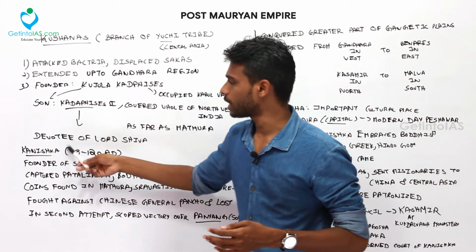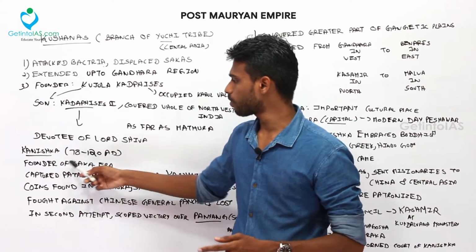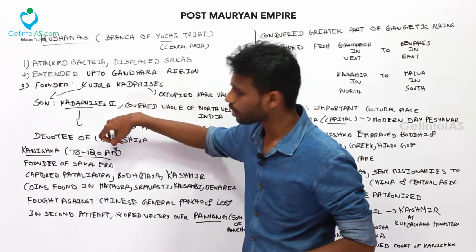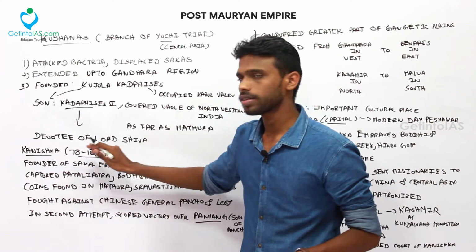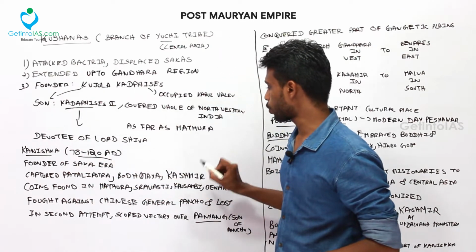And now coming to Kanishka. Kanishka was a prominent and important ruler. He is also the founder of the Saga era. The Saga era is the period of 78 to 128. He was the founder of the Saga era, and he captured Pataliputra, Bodh Gaya, and also Kashmir.